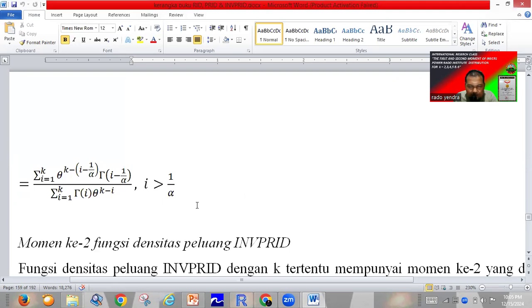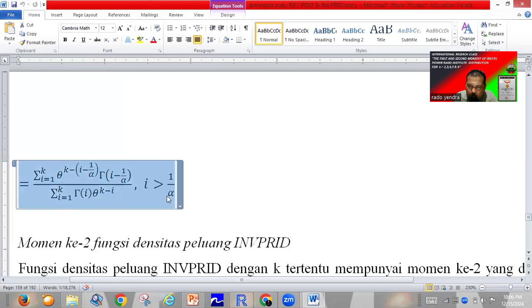Okay. For example, we have the fixed formula for the first moment of the inverse power Rado Institute distribution like this one. This is the fixed formula for the first moment. We only give the value of k, and we try to understand it with the gamma function, 1 minus i divided by alpha.